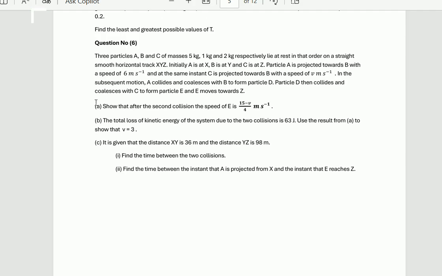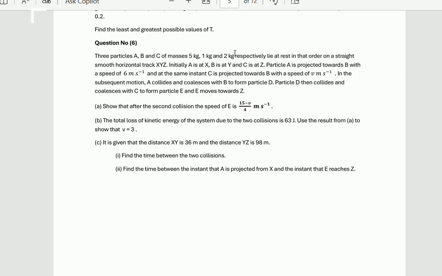Question number 7: three particles A, B and C, of mass 5 kg, 1 kg and 2 kg respectively, lie at rest, in that order, on a straight, smooth horizontal track XYZ. Initially, A is at X, B is at Y, and C is at Z.